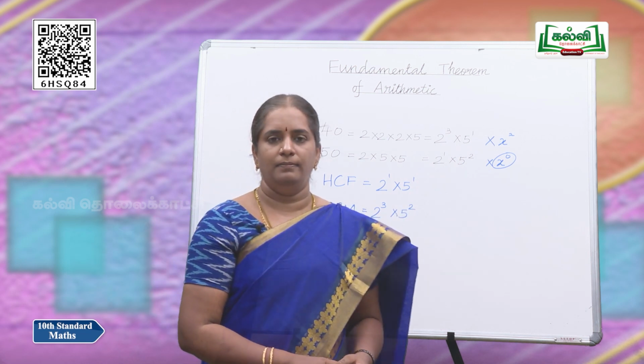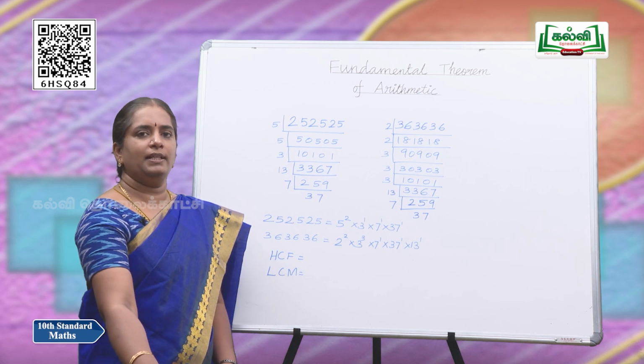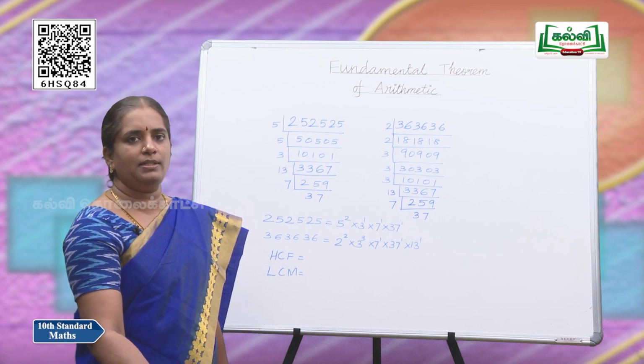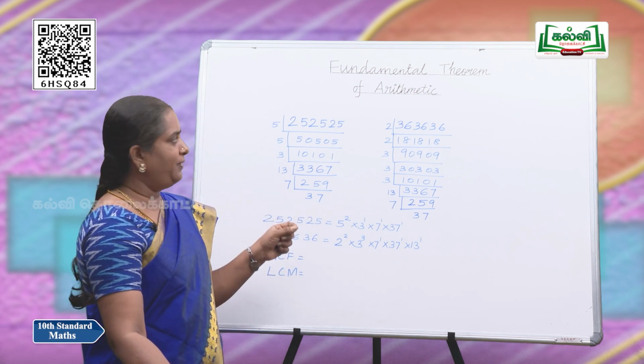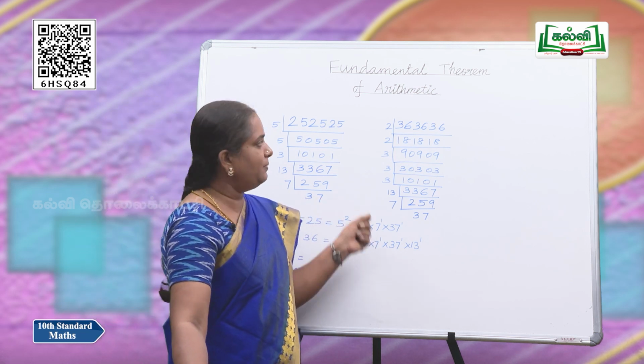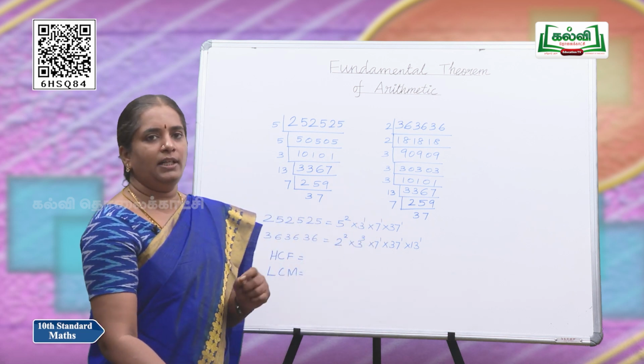Can you understand? See, we are going to find the HCF and LCM of the given numbers using our theorem. 2,52,525 and 3,63,636 are the numbers given.